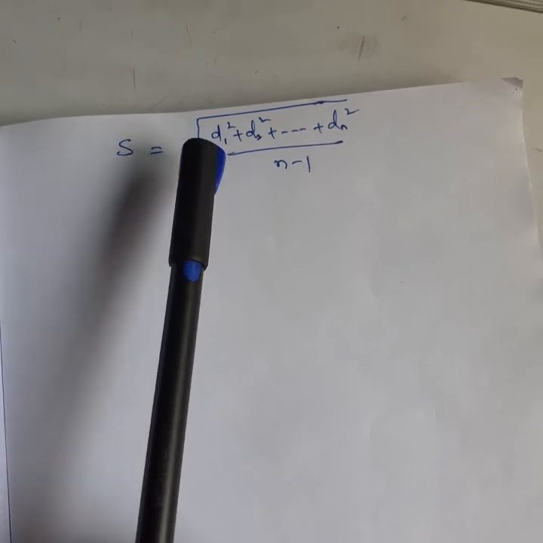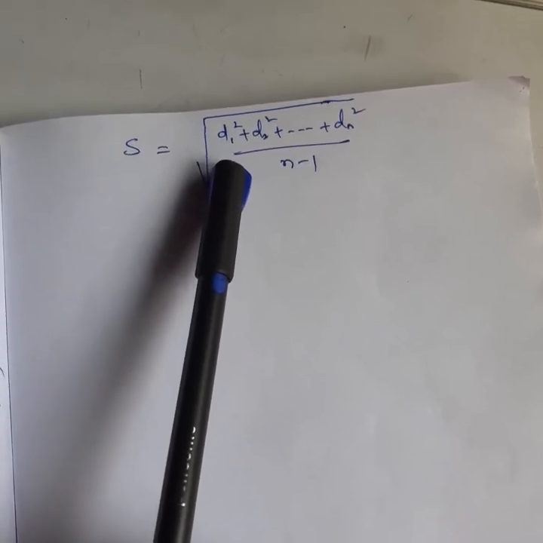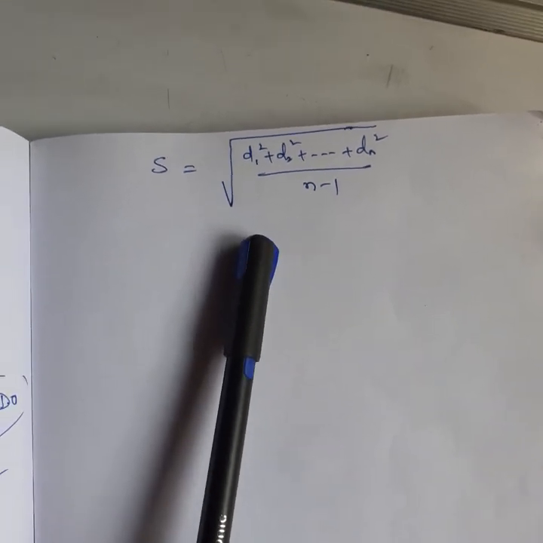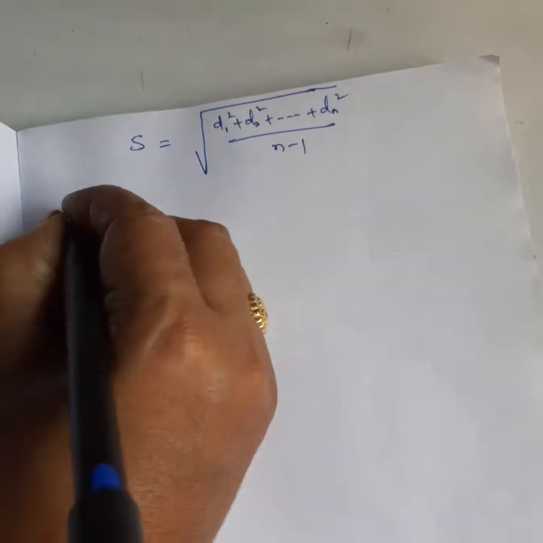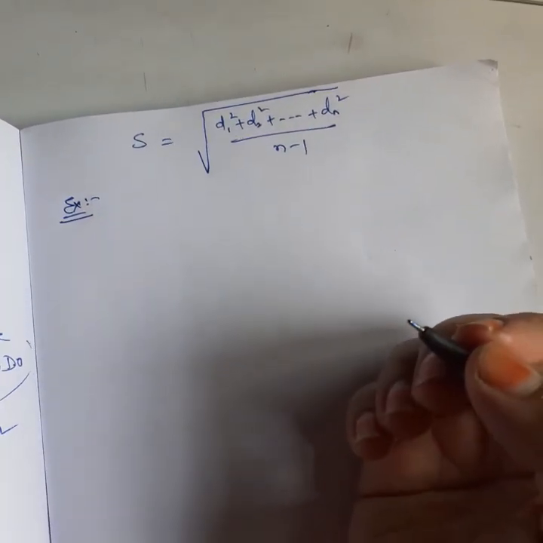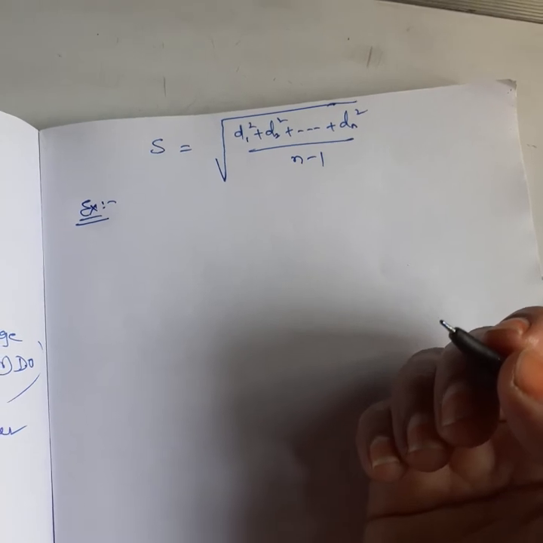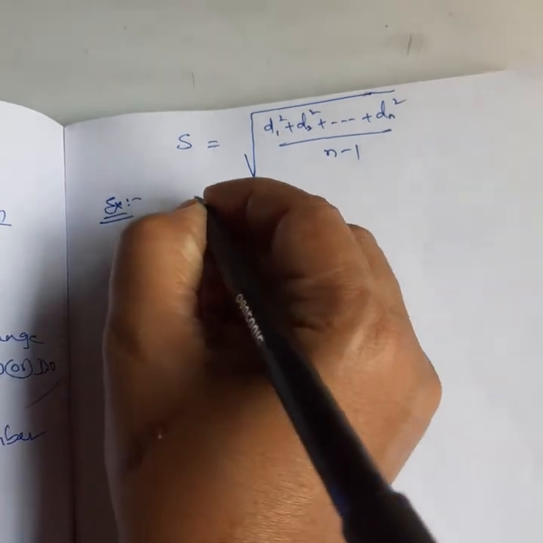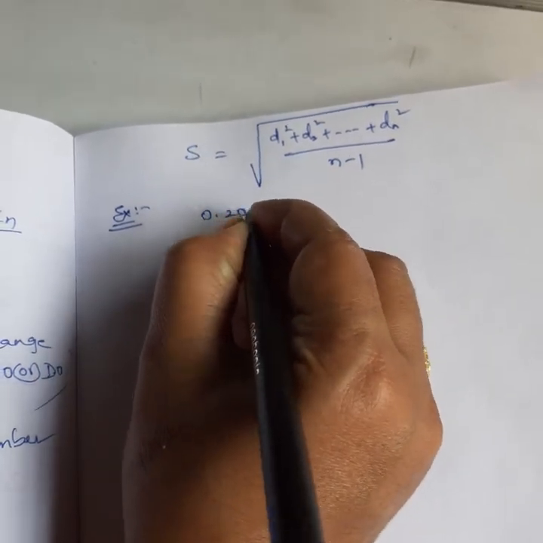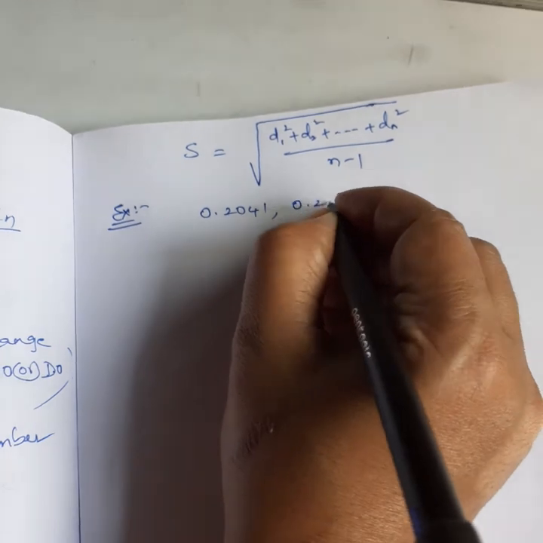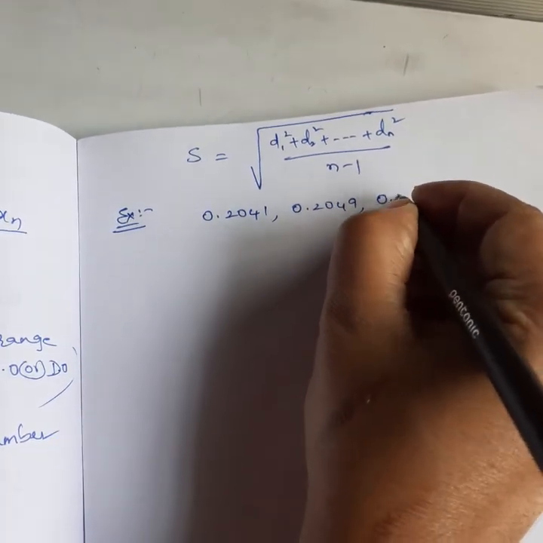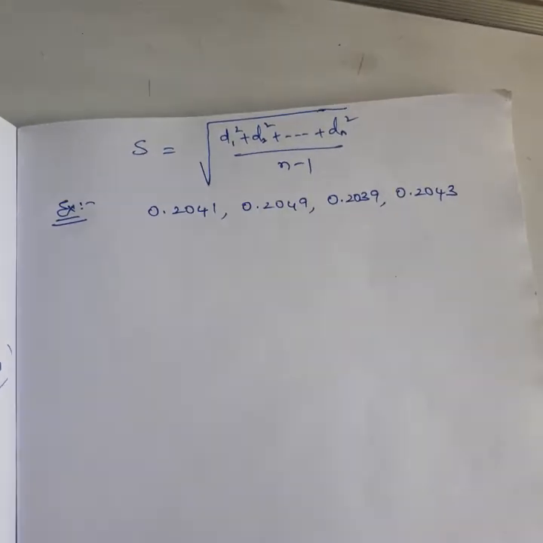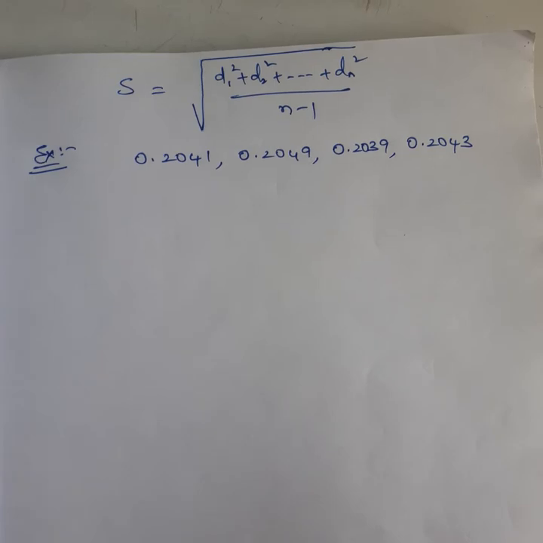Now we will study each and every concept of mean, median, mode, range and standard deviation by using an example. By doing an acid base titration or some other titration, we got the values like this: 0.2041, 0.2049, 0.2039, 0.2043. These are the 4 observations I got.